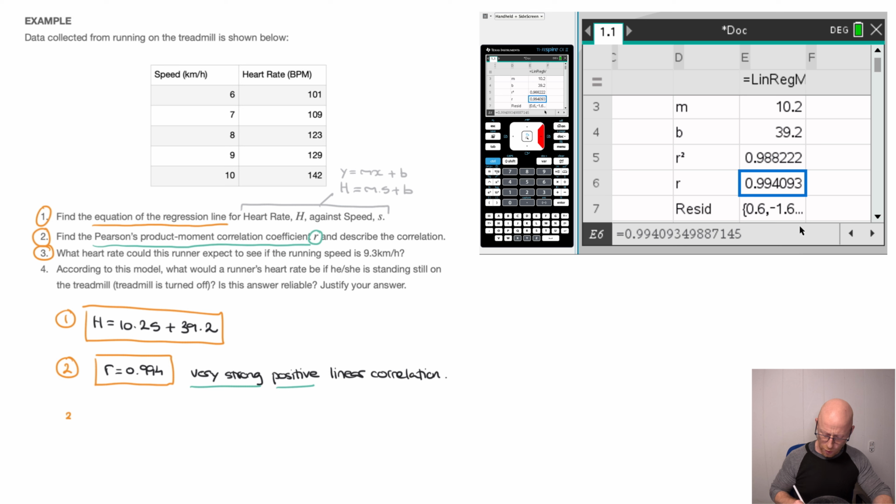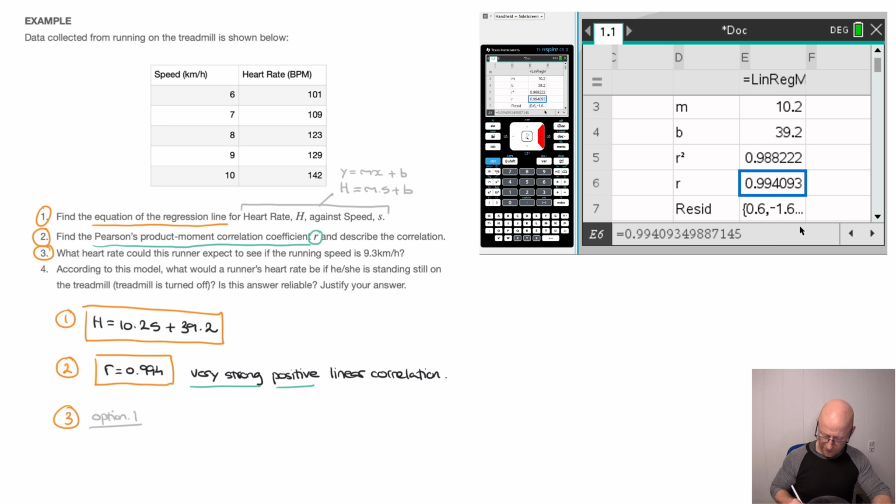Well, for that, there are 2 approaches really. And I'll show you both of them. And here's what I'll do. I'll quickly write something like this. Option 1, there we go. And for option 1, we'll use the regression line's equation that we've boxed up here. Remember, that was h, which equals 10.2 times s plus 39.2.